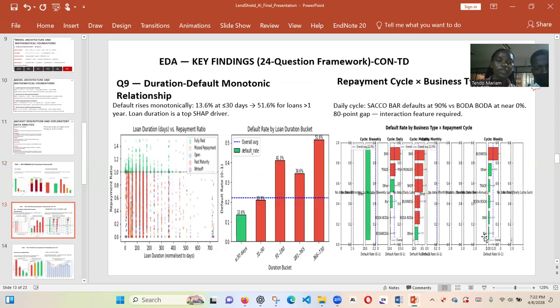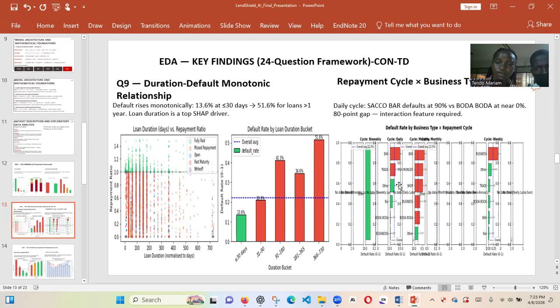When we continue to the duration default monotonic relationship, you can see here that when the duration of the loan is less than 30 days, the default rate is low. But when the duration is above 366 days, that's a year and above, people can highly default, and that's 51.6%. Then the repayment cycle: this is the variation in the repayment cycle and the business type.